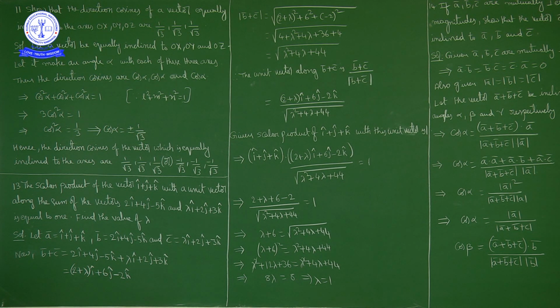Hello students, we were discussing the vectors topic, discussing the miscellaneous exercise. Okay, question number 11. Show that the direction cosines of a vector equally inclined to the axes OX, OY, OZ are 1 upon root 3, 1 upon root 3, 1 upon root 3.